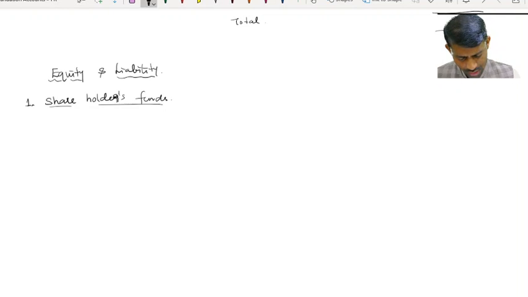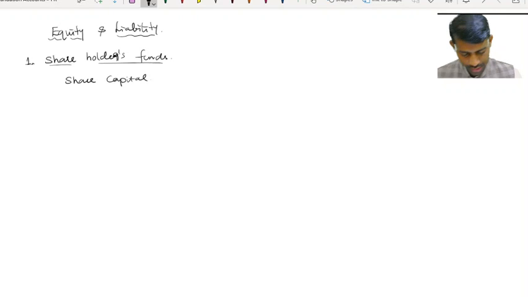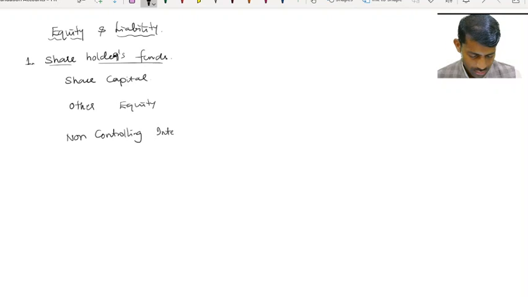In shareholders' funds, first is share capital, then other equity and non-controlling interest, which is step number 5.